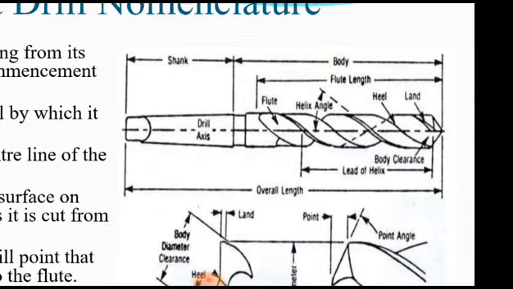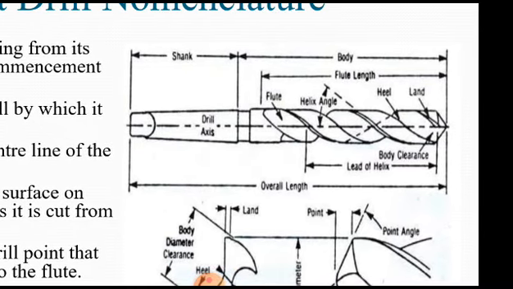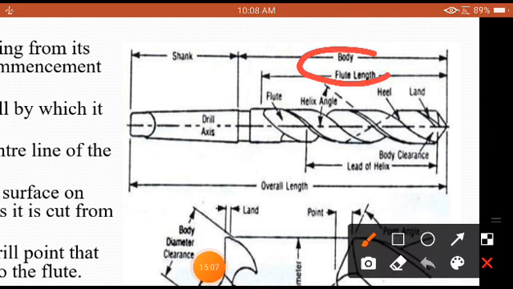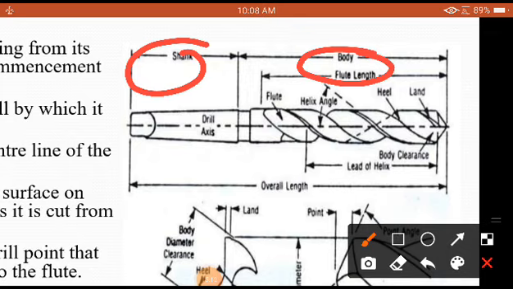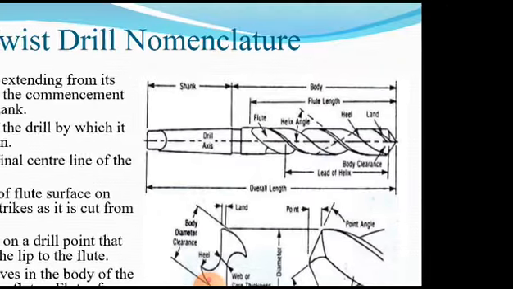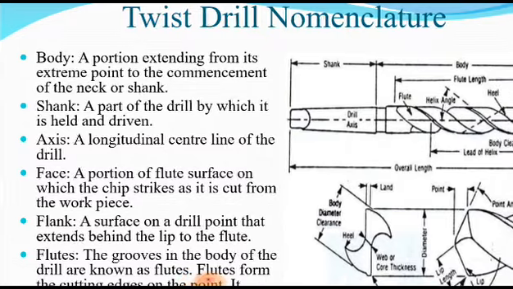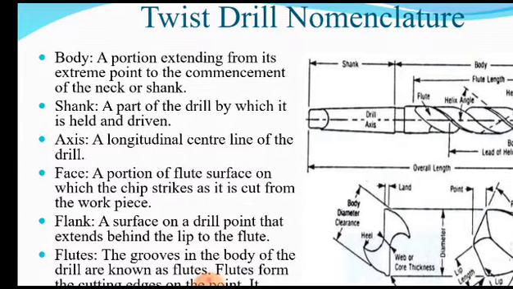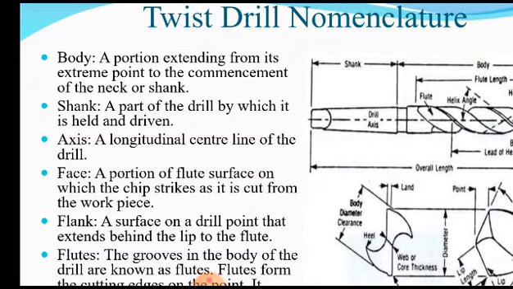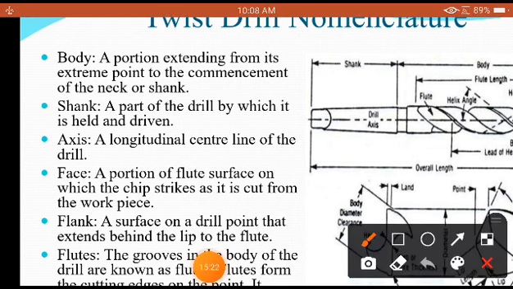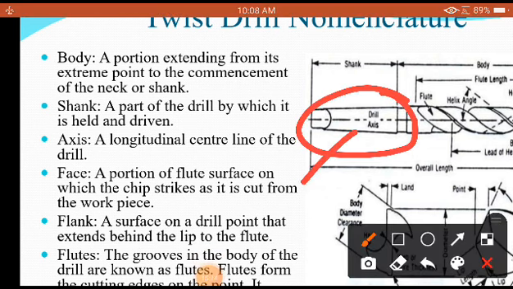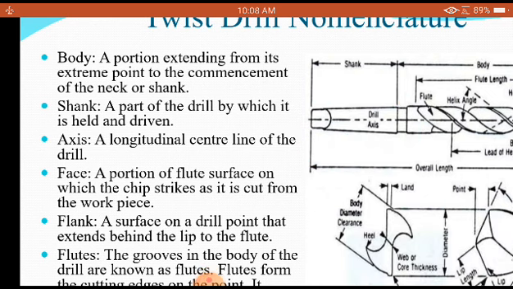What is called the body, he is explaining, is nothing but a lengthwise portion. As you are going to see there, it is a considerable length before the shank portion starts, and that length is going to change from one twist drill to another. Shank: a part of the drill by which it is held and driven. This particular portion will be inserted in the spindle of a drilling machine, and the operation is used for the purpose of drilling holes.